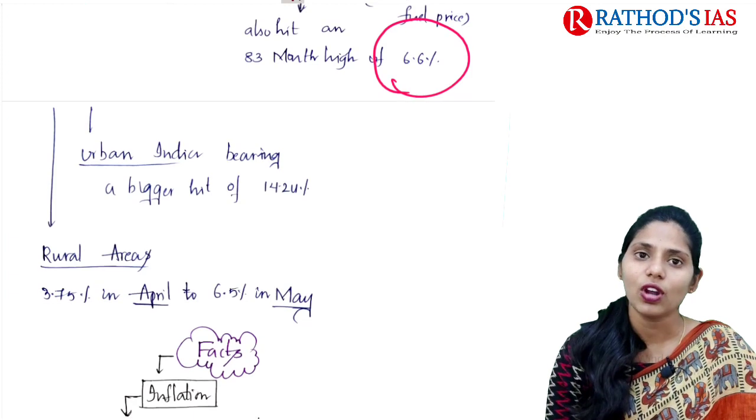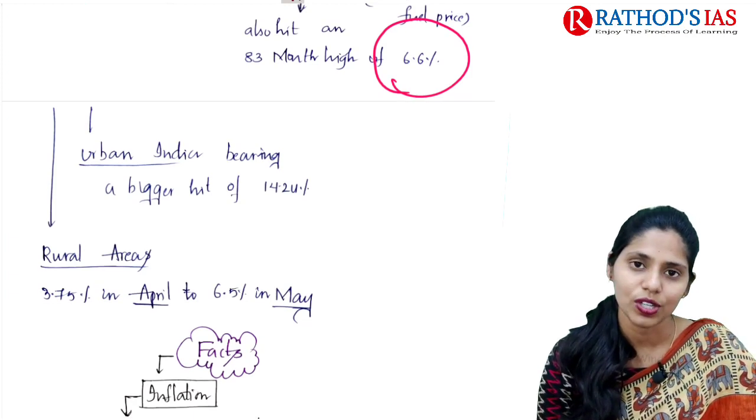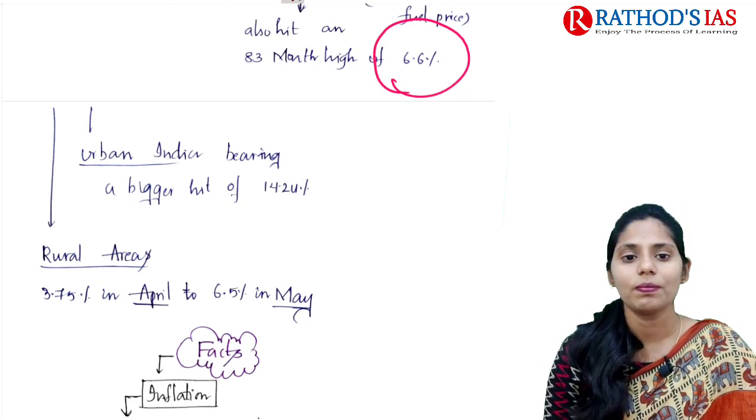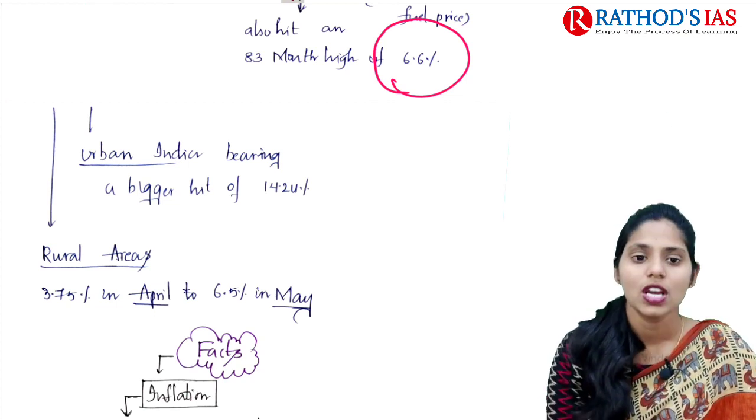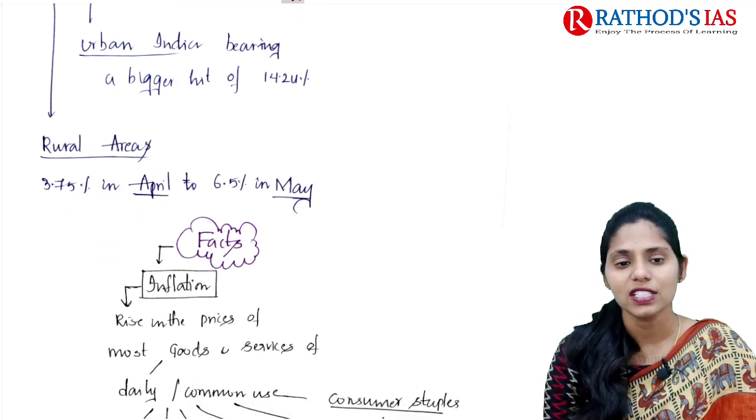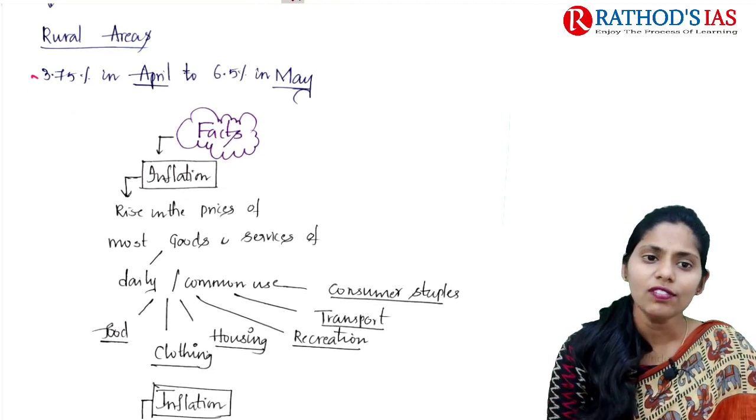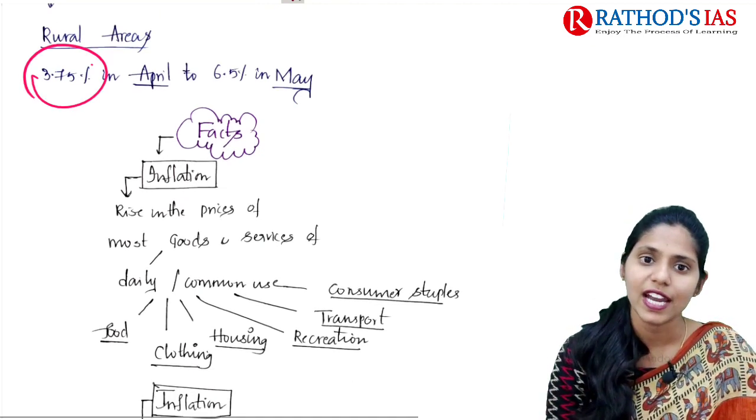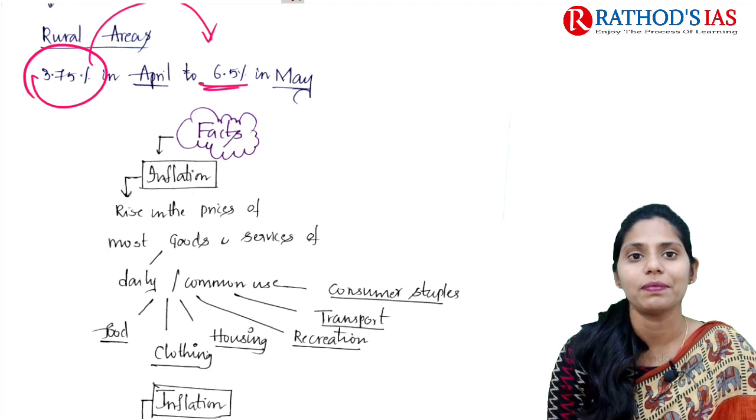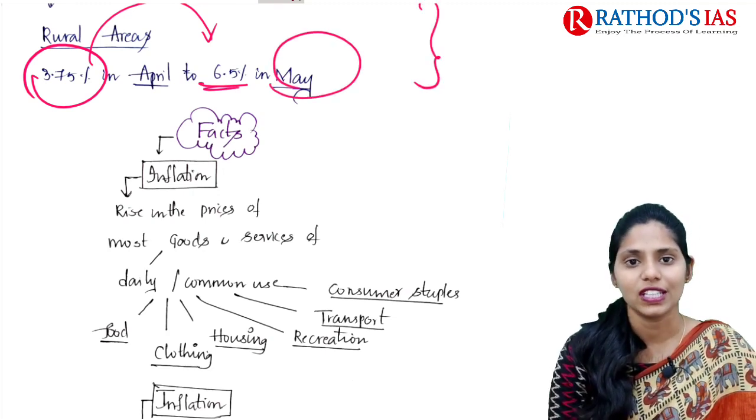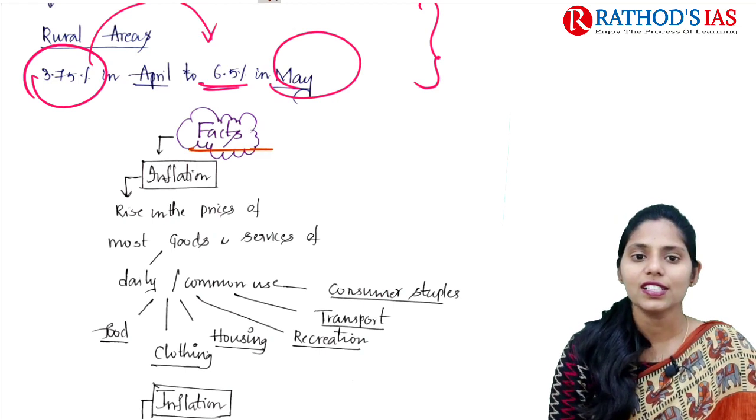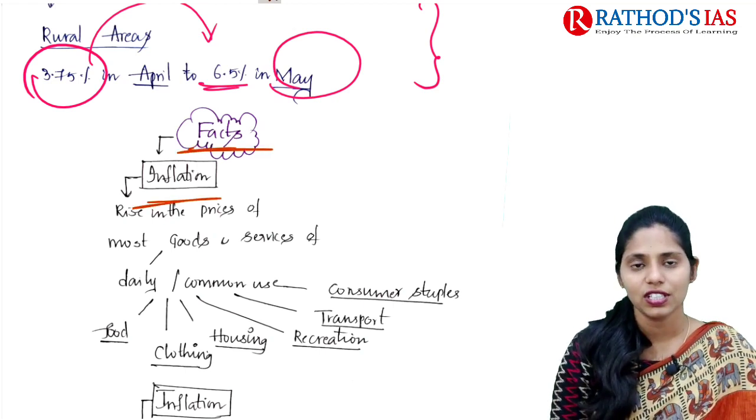And even if you are comparing urban areas and rural areas, urban areas are bearing a bigger hit of about 14.24%. And if you are talking about rural areas, in April inflation was 3.75%, and now it increased to 6.5% in the month of May. So these are some important details which are given in this topic. And now let us see some facts regarding this inflation.